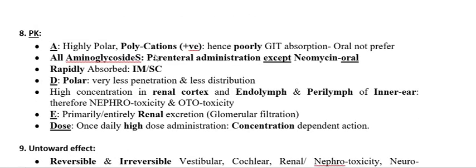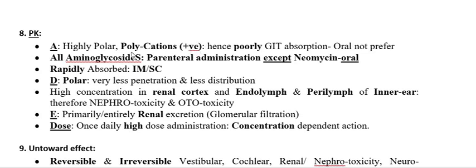Now we have to go through the other points about the aminoglycoside. Most important, as I earlier cited, the aminoglycosides are polycations. Cations means they have a positive charge. Usually a drug possessing a charge is not absorbed.